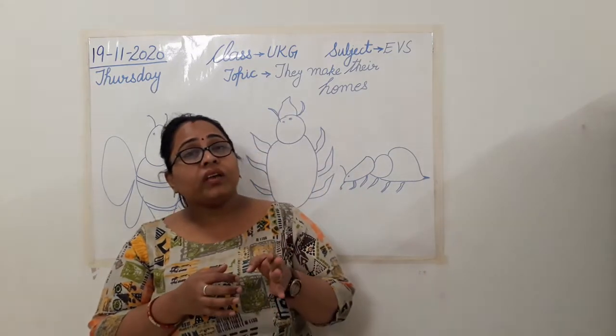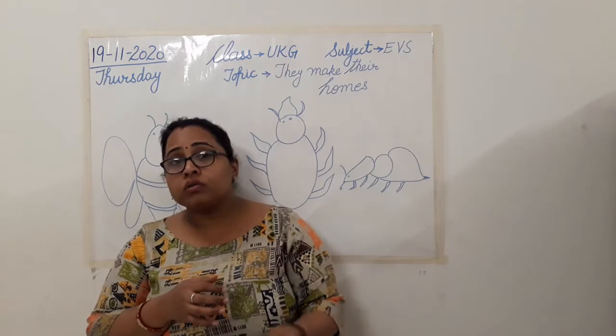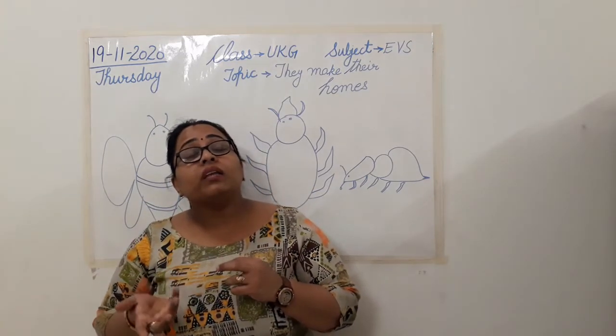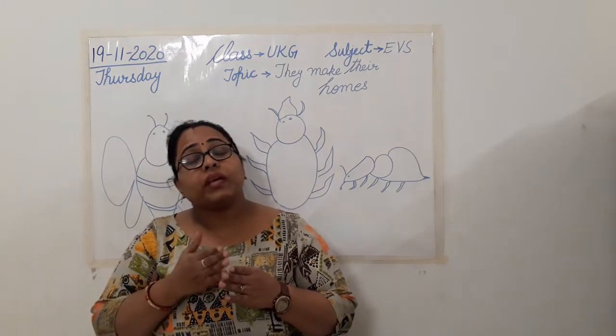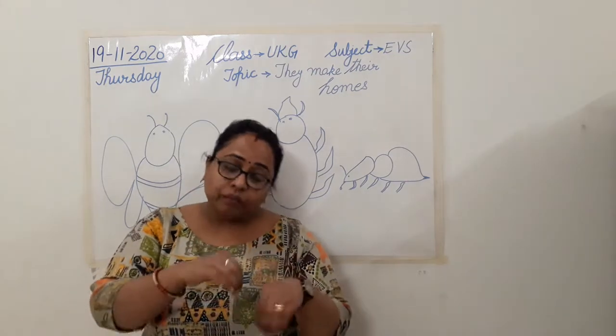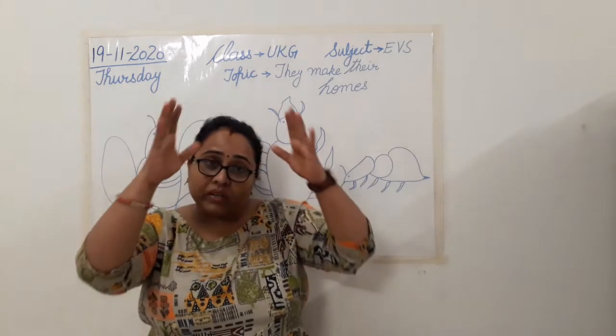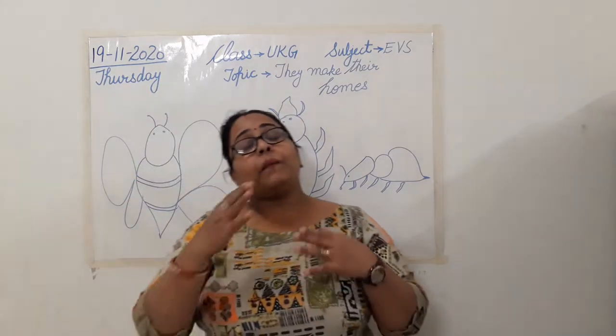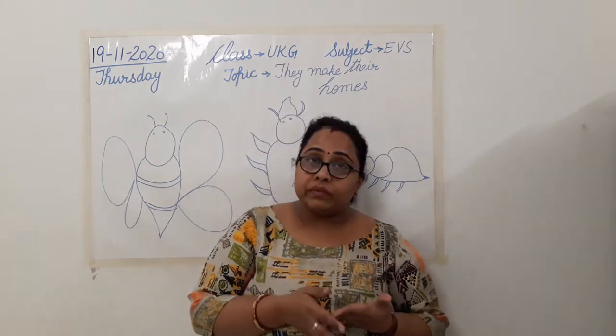Then we have the ant. Ant hills देखे आपने? I have shown you in the book also. वो जो छोटे छोटे मट्टी के टीले होते हैं. So who is making their house? These ants make it themselves. वो खुद से मड को डिग करती हैं, डिग करके वो हिल्स की शेप में बनता है. So these ant hills are made by these ants themselves.